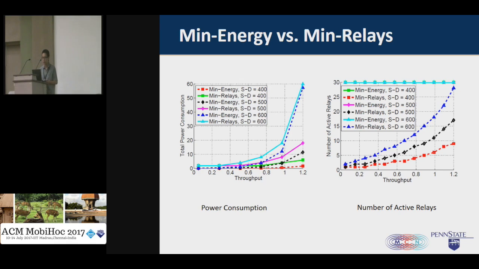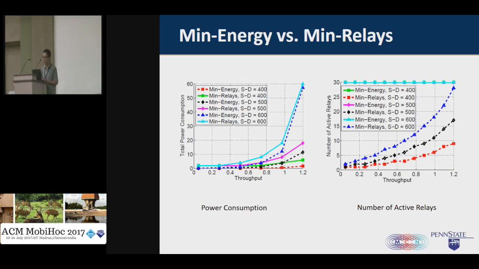And when we compare the power consumption of mean energy and mean relay, we can see mean energy always performs better than mean relay, because mean energy gives a lower bound on the transmission power to guarantee the connection between the important social pair.